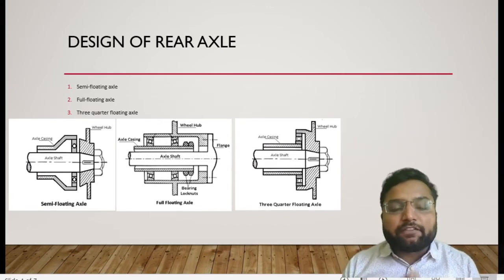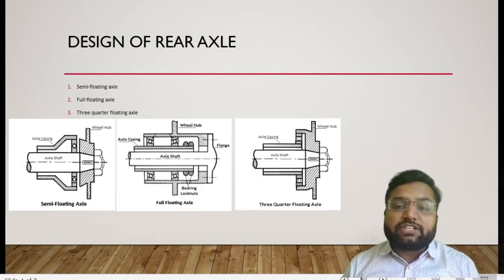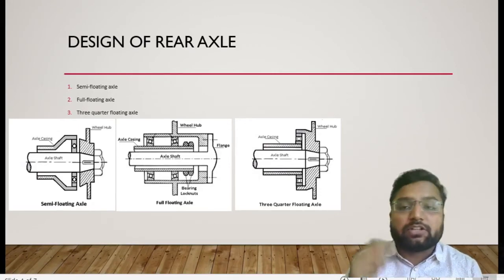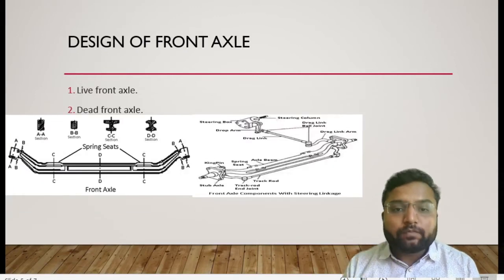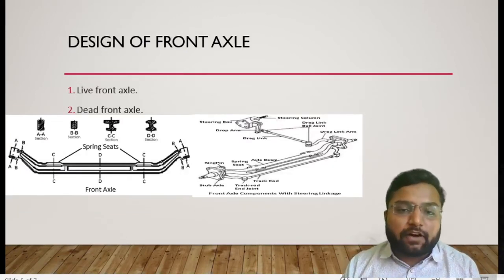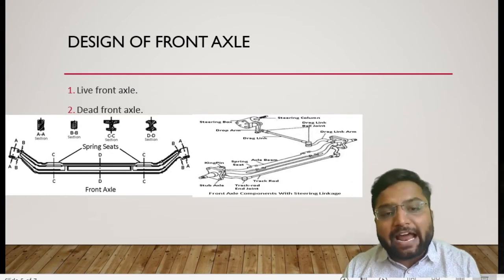So these are the different types of axle which are applied for the rear axle. Clear? This is the case of the front axle. There are two types of front axle. One is the live front axle and another is the dead front axle.